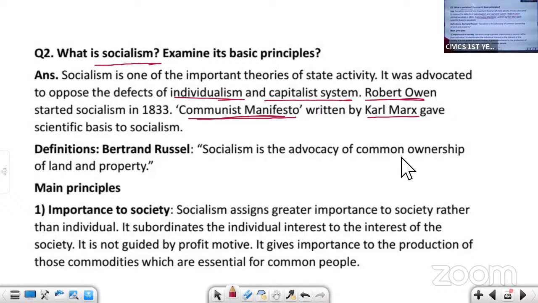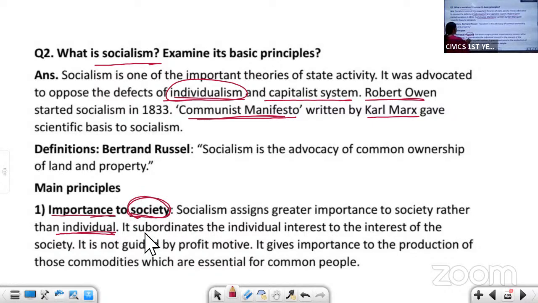The word socialism comes from the word society. So in socialism, importance is given to society rather than individualism. In individualism, individuals are given importance, but in socialism, society is given importance.